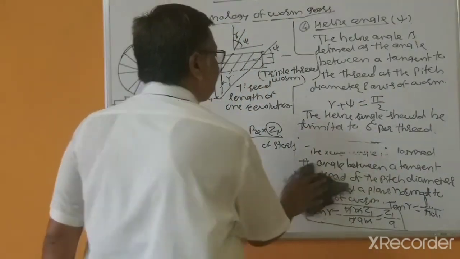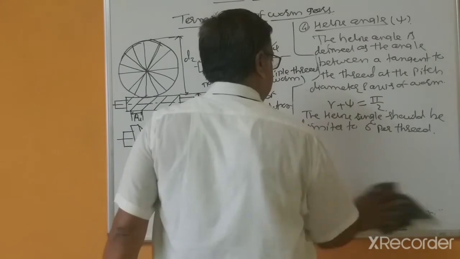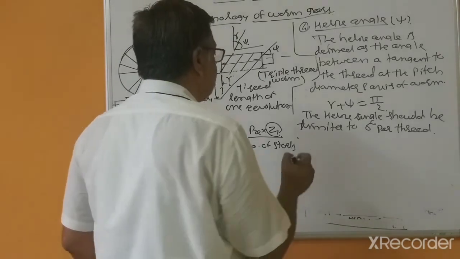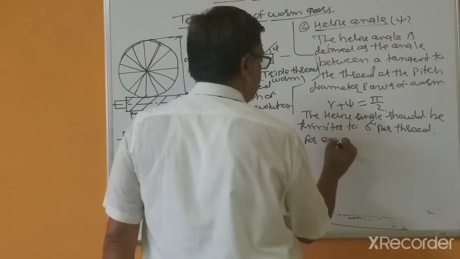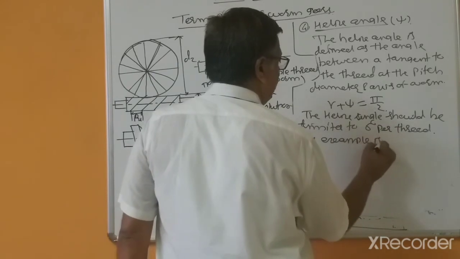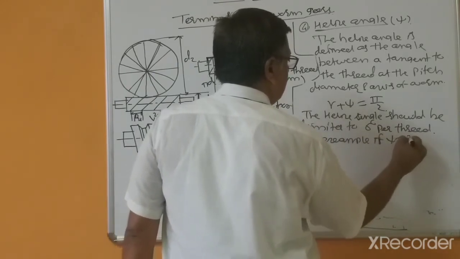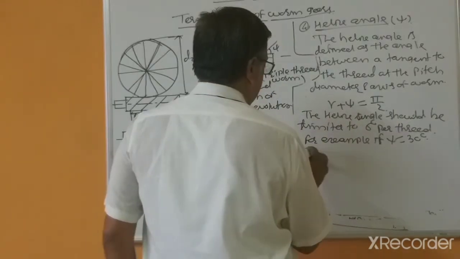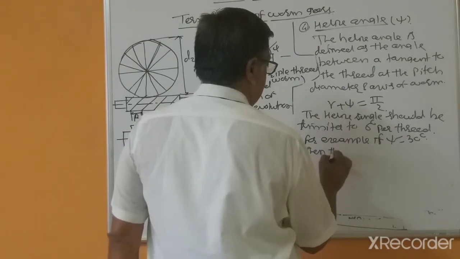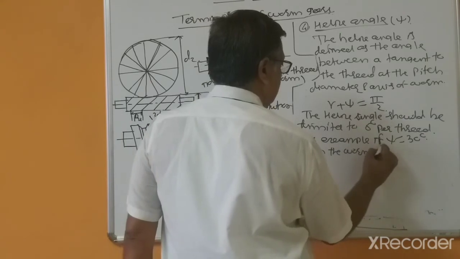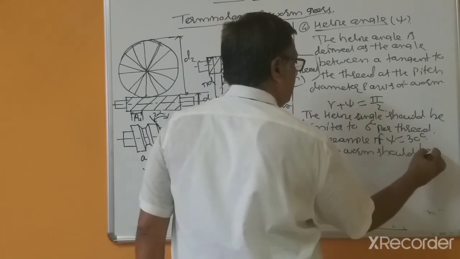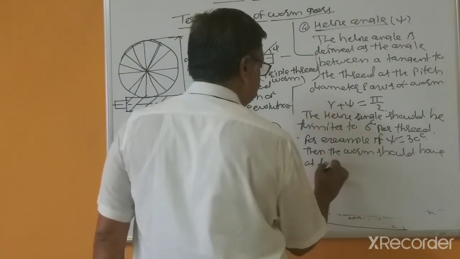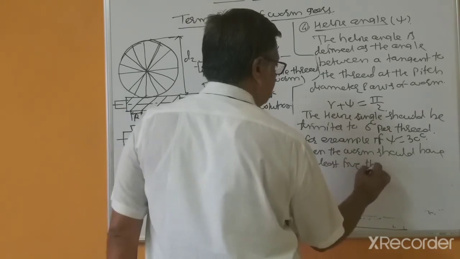So I explained what is the meaning of this. For example, if psi equal to 30 degree, then the worm should have at least 5 threads.